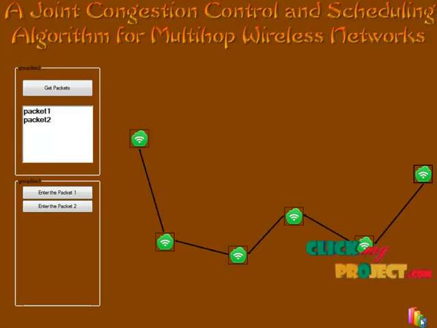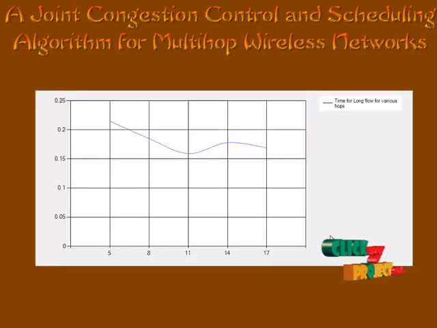Then we show the graph. The graph represents the time for the long flow for various hops. The x-axis shows the number of hops from the source to the destination, and the y-axis shows the time to reach the destination. So the time delay has been reduced and throughput has been increased. Thank you.